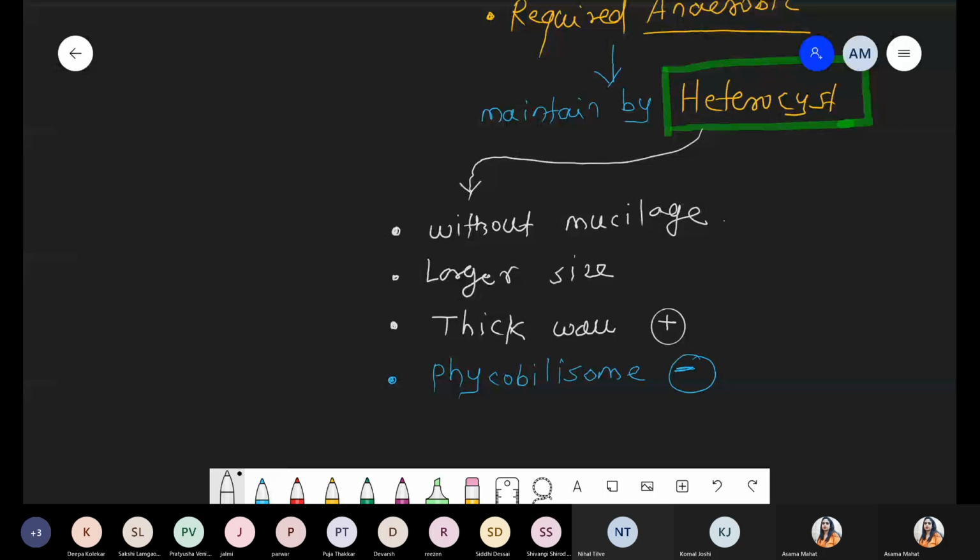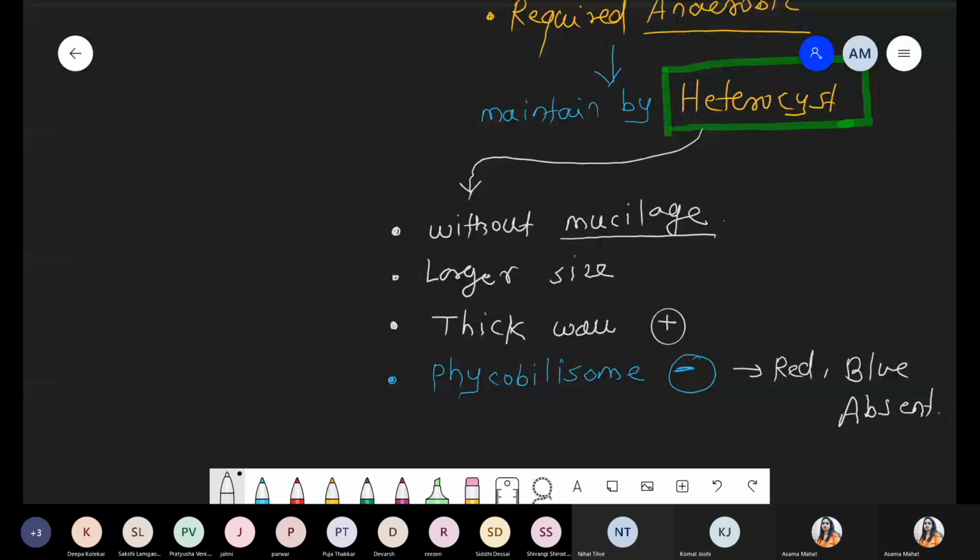And phycobilisomes absent means what? Which color is absent? Definitely red color and blue color, because with no phycobilisomes, there is no phycoerythrin, no phycocyanin, no allophycocyanin. So there will be no blue color and no red color. This typical cell is called the heterocyst. Heterocysts are without mucilage covering, comparatively large in size, covered with a thick wall, and phycobilisome structures are absent. Its color is a very light pale yellow, but no red and no blue color.